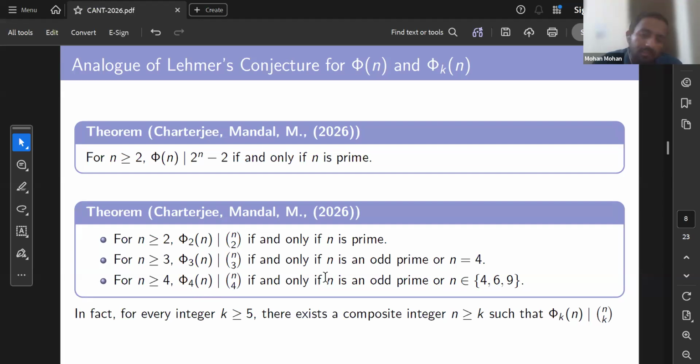One can see this pattern actually continues. So we can also say that for large k, there always exists only a finite number of composite positive integers, and except for those, if phi_k(n) divides n choose k, then n must be an odd prime.